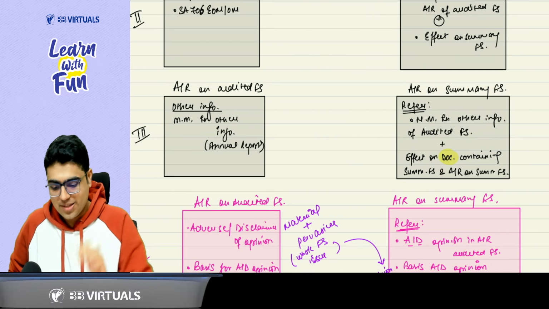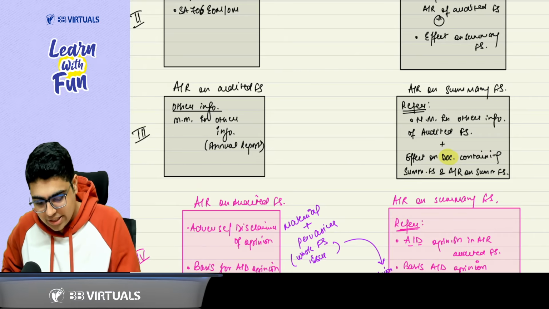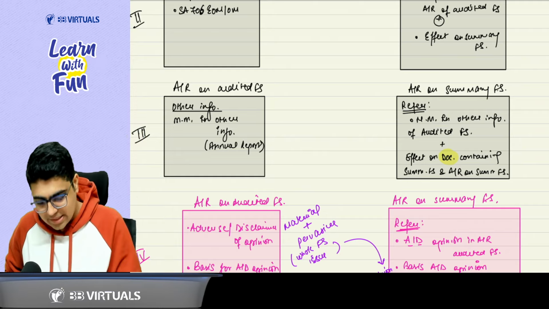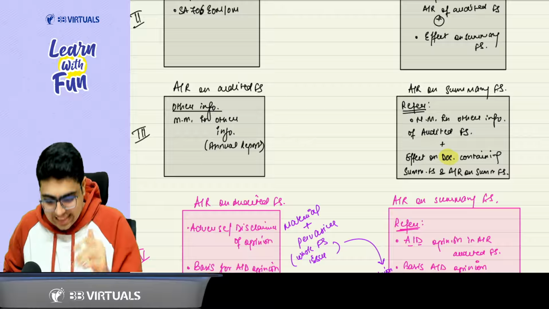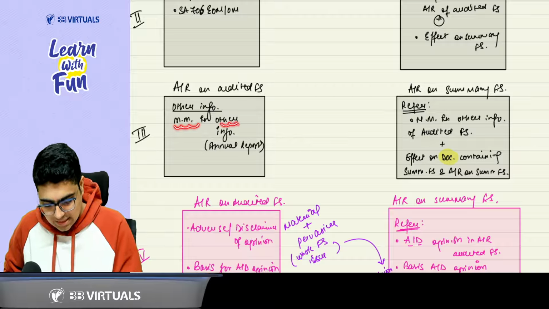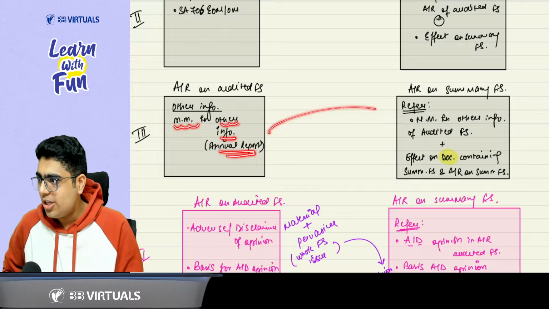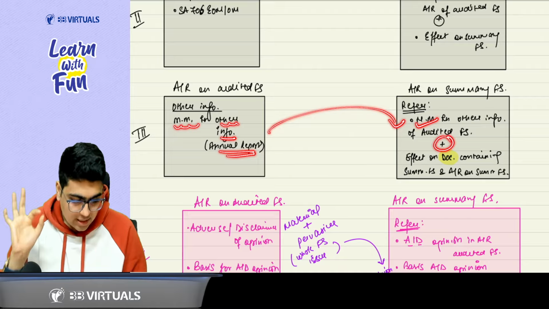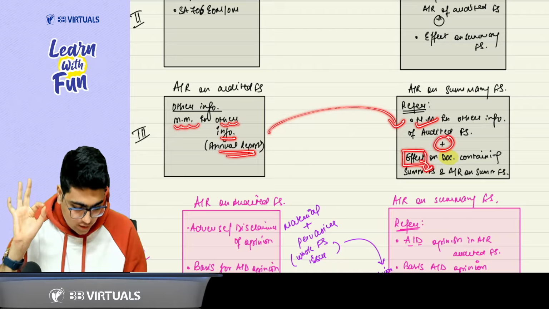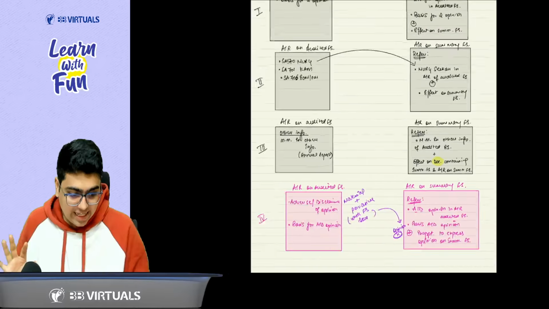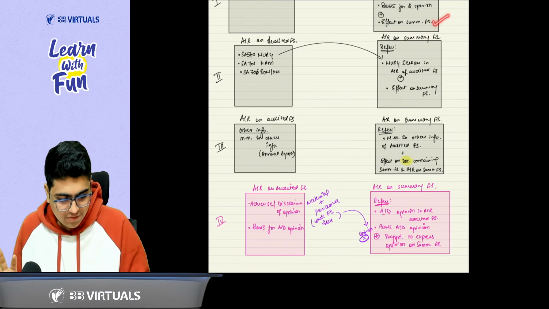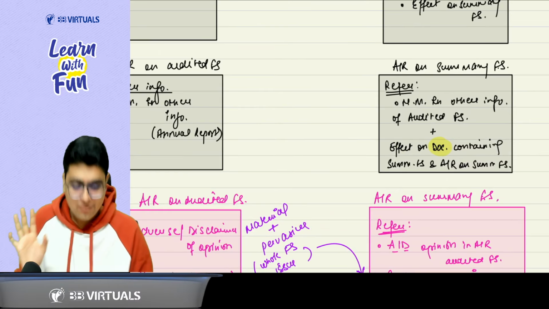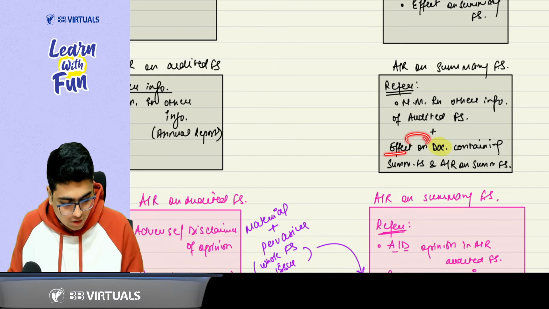Yes, sir. Last time, if you have already audited the audited financial statement and in your audit report on the audited financial statement, there is an other information section which says there is a material misstatement in the other information, that is the annual report, you need to refer this matter in the summary financial statement audit report. Plus, you need to talk about the effect. Effect on summary financial statement? No, sir. See, everywhere you were talking about the effect on summary financial statement, but you are not here. Here you are talking about the effect on the document.